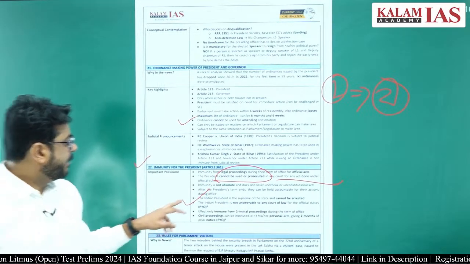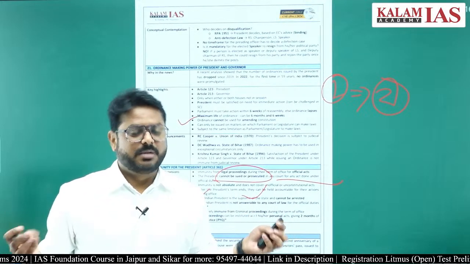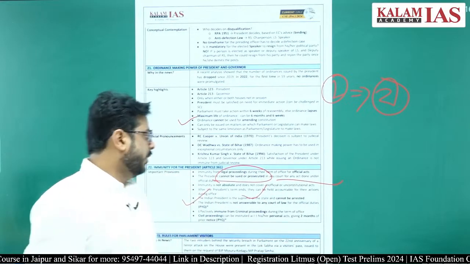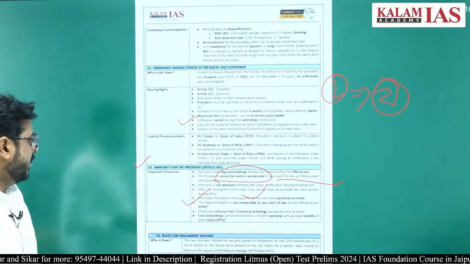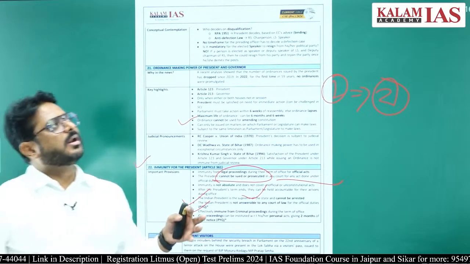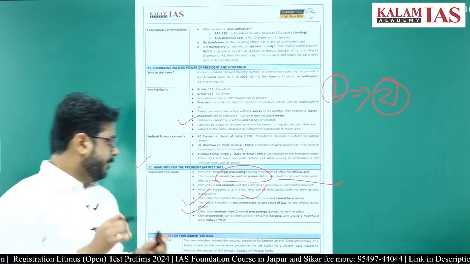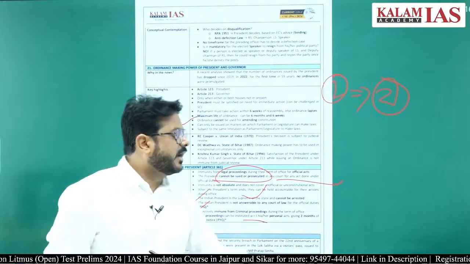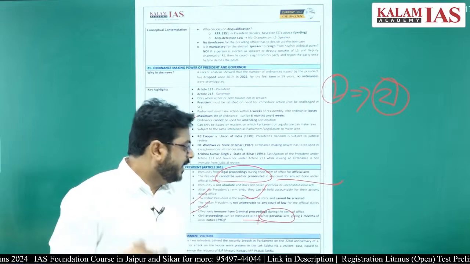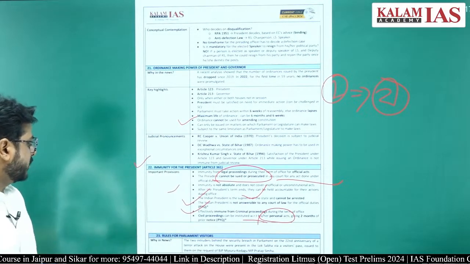The Indian president cannot be arrested, right? He is the first citizen of India. Imagine if the person gets arrested, what kind of signal will go throughout the world. So that is not possible. So there is effective immunity from criminal proceedings during the term of the office. However, after the term ends, criminal proceedings can be done, and civil proceedings can be done with respect to his personal acts by giving notice of at least 2 months. This is what is written in Article 361 of the Constitution of India.